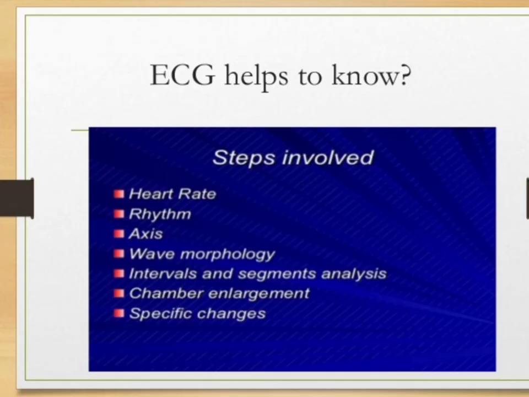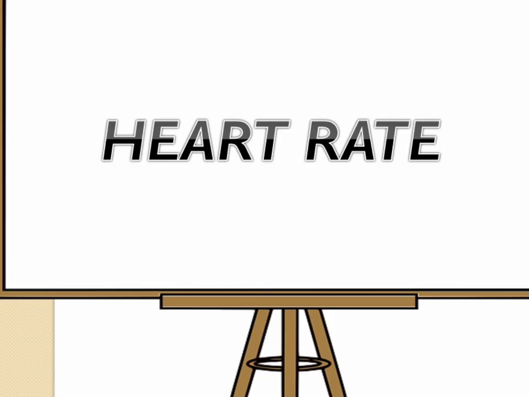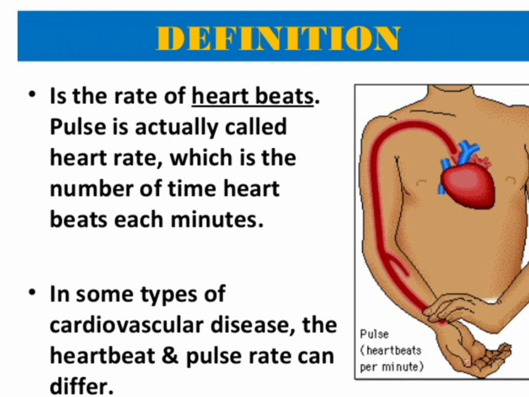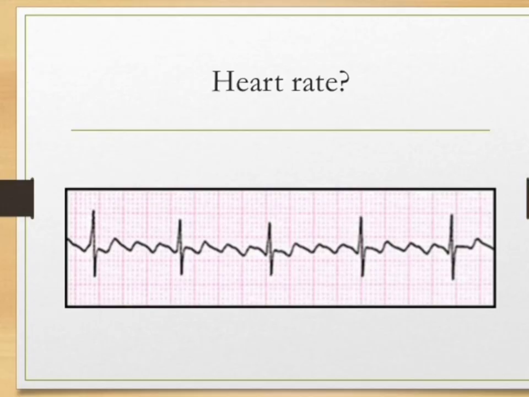The next is what the ECG helps to know. We can see the heart rate, rhythm, axis, wave morphology, intervals and segment analysis, chamber enlargement and specific changes through the ECG. Now we discuss the heart rate. Heart rate, or pulse, is the number of times the heart beats each minute. In some types of cardiovascular disease, the heartbeat or pulse rate can differ. You can see in the picture the ECG formation of heart rate.